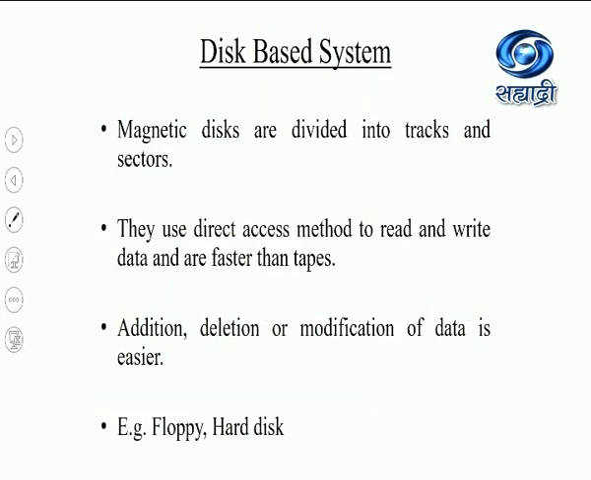Now let us see disk-based systems, that is magnetic disks. Magnetic disks are divided into tracks and sectors. They use direct access method to read and write the data, and they are faster than tapes because the access is direct access. Addition, deletion and modification of data is easier in case of disk-based system. Examples of disk-based systems are floppy disks and hard disks. Again, nowadays floppy disks are not used much, but we use hard disks everywhere.